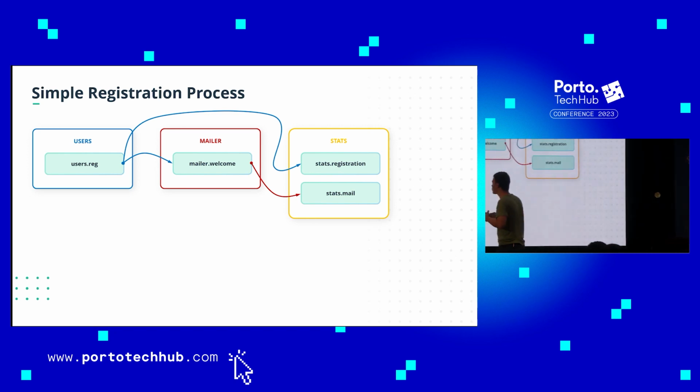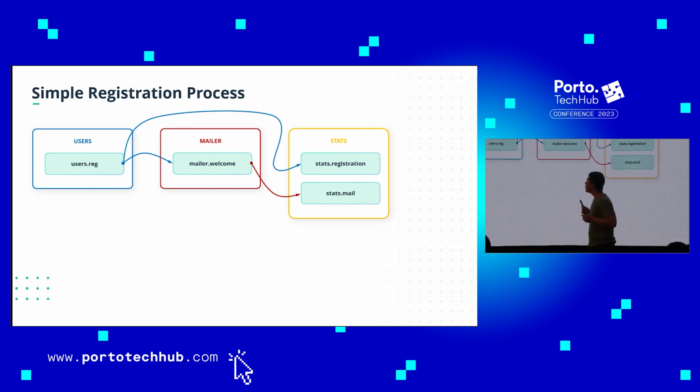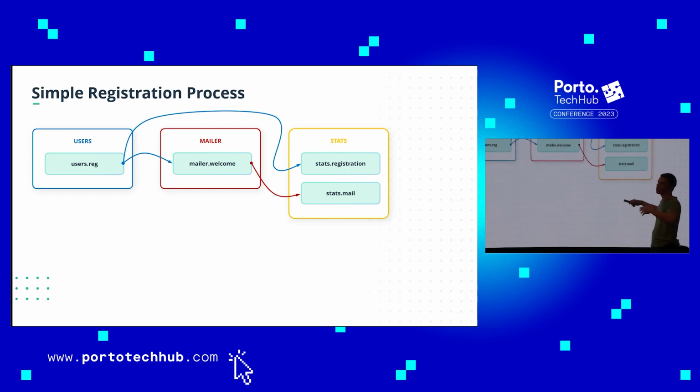When we receive a request, we are going to validate it, whatever. Then, when we register the user into the database, the next part will be to send him an email: hello, welcome to our system. And in this example, we're going to have some statistics model. It can be a function, it can be a class, whatever, doesn't matter. It's going to count how many registrations we have, and how many mails are sent.